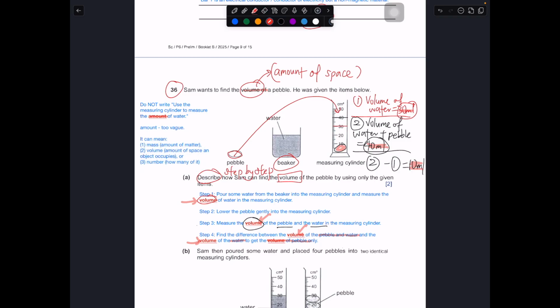Do you mean the mass, which is the amount of matter in the water, or do you mean the volume, or even the number? I don't know what you are referring to. That's why we try as best as we can to use the term volume. It is very specific and very clear. Whether you want the amount of space that the pebbles occupy or the water occupies, there is no dispute when you use the word volume.